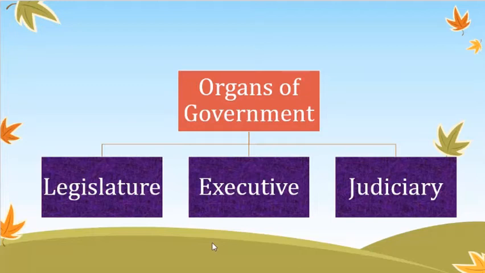Okay, and the next is judiciary. The name itself gives judge. So the judge judges if a person is not following the safety rules or the traffic police signals, and he will get punished. So judiciary is the organ of the government that punishes whoever breaks the law.